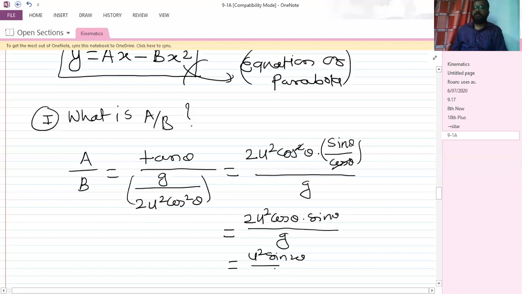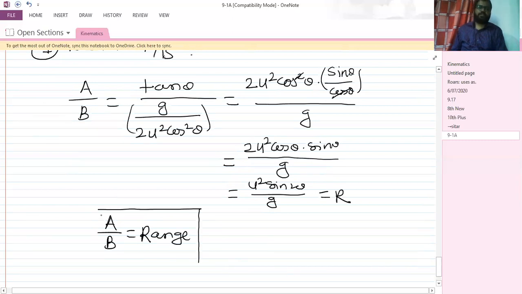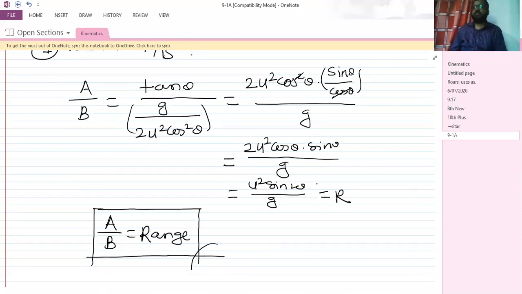And as you can see over here, this formula is the range formula, right? So we can write A divided by B is the range. This formula is for range, so that's why A divided by B is range. So I hope this is clear.